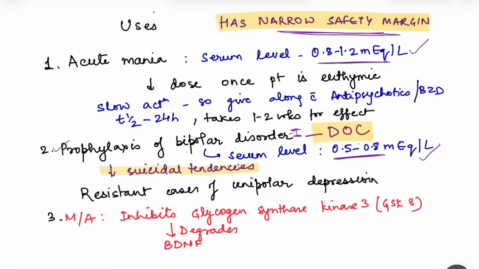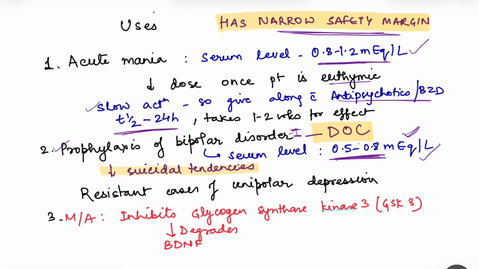For acute mania, I told you before that the dosage required is much more. That is why here the serum levels are more than those required for prophylaxis in bipolar disorder, right? Acute mania, serum levels between 0.8 to 1.2 milliequivalents per liter. Now, once the patient becomes euthymic, that is, the normal mood has come, then you have to start decreasing the dose, so that the serum levels are between 0.5 to 0.8 milliequivalents per liter. It is slow to act, so give along with antipsychotics or with a benzodiazepine. It takes 1 to 2 weeks for effect. Its half-life is 24 hours.